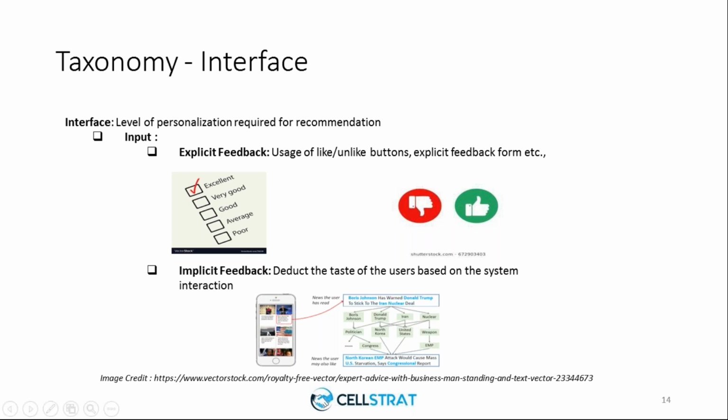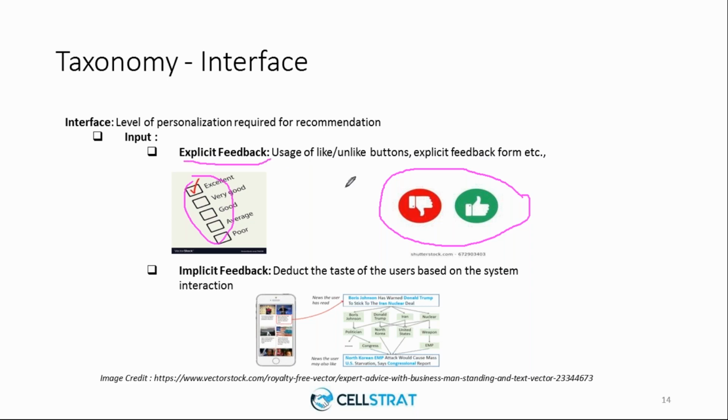You would either see a scale where you can tick excellent, very good, good, or you can rate it, or you may see a like or dislike button, which is very common. These all come under a category known as explicit feedback.